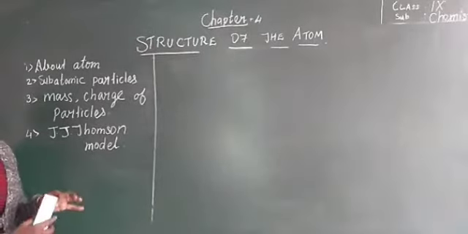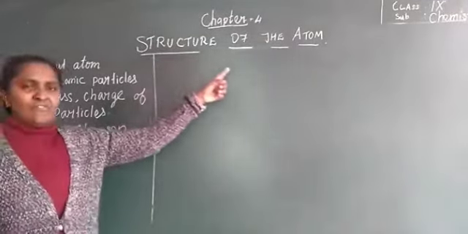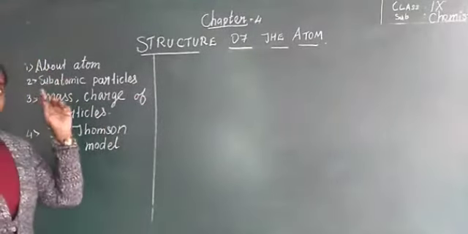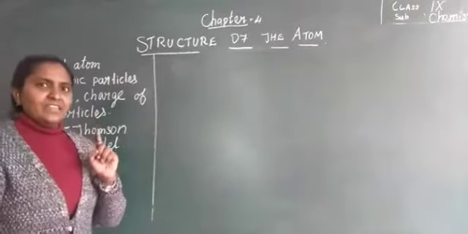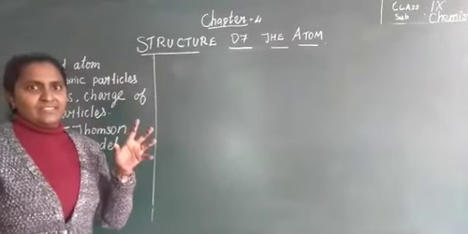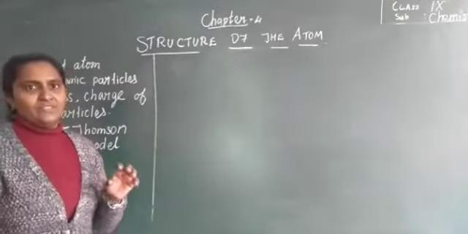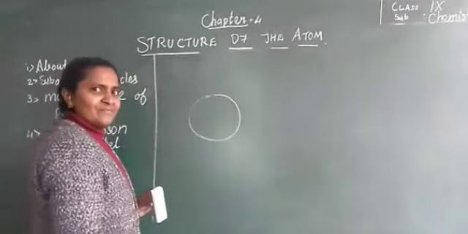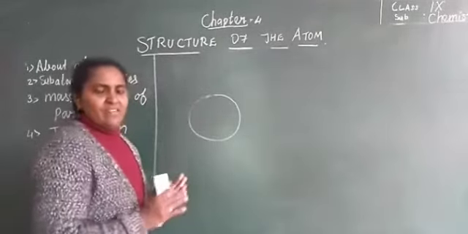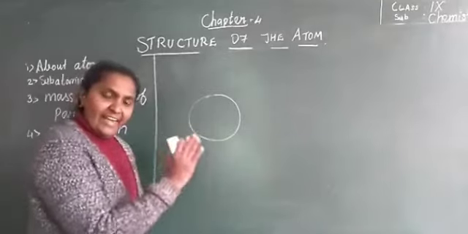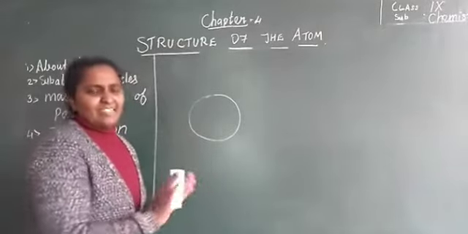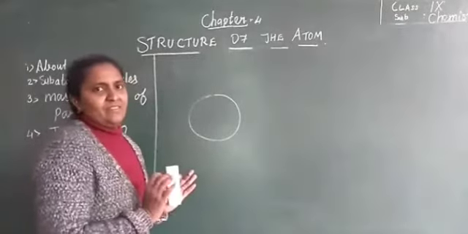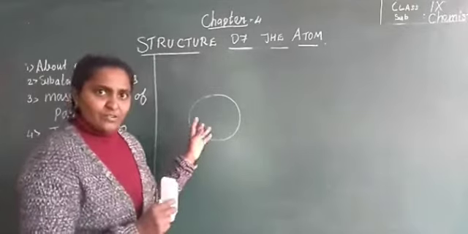Children, today we start with a new chapter, Structure of an Atom. We have studied that Dalton gave some postulates, some ideas about the atom. What did he say? The atom is spherical in shape and it is indivisible. We cannot divide an atom, and it is indestructible, that means it cannot be destroyed or created. This was told by John Dalton.